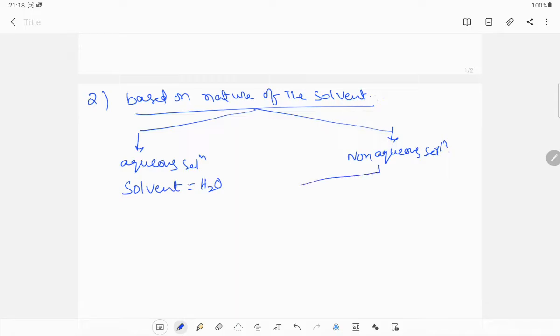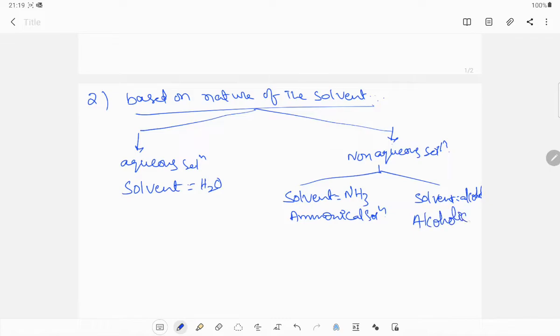Next, non-aqueous solutions means the solvent may be ammonia, then this is called ammoniacal solution. Or the solvent may be alcohol, then alcoholic solution. The solvent may also be carbon tetrachloride, benzene, cyclohexane, whatever it may be, we can take, no problem.